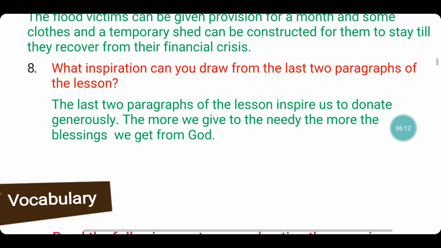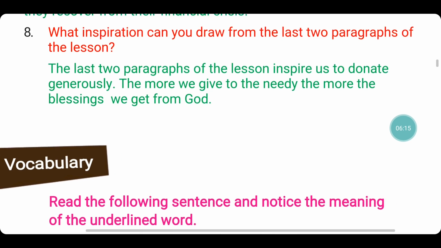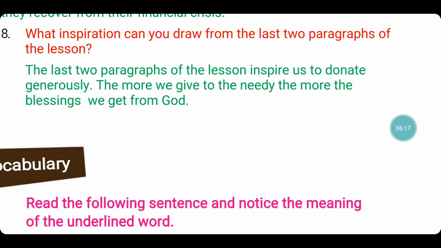So they have lost all their belongings and all their valuables are lost. So they need some time to come out from that collapse. Meanwhile, the government can help them with these things.